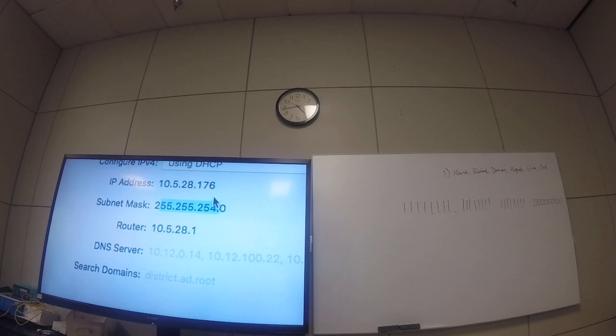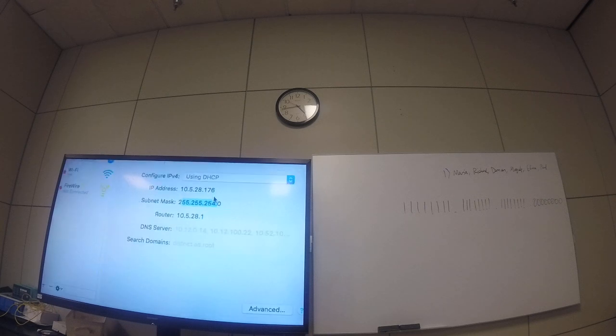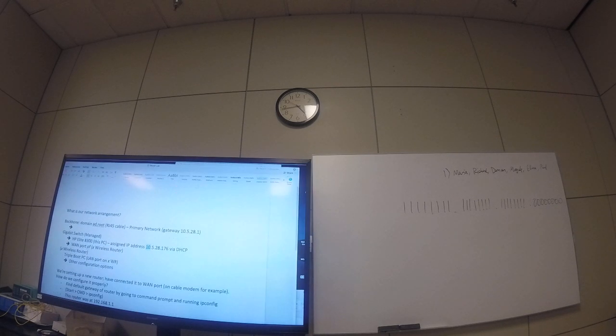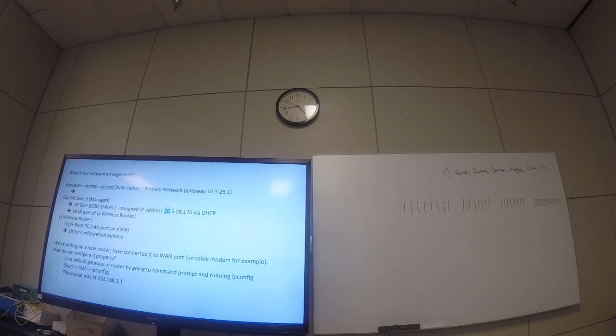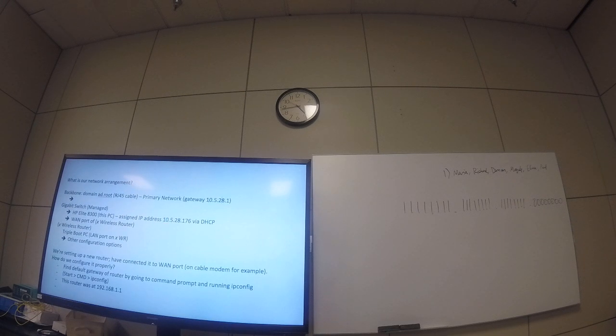Okay, so you understand that part. So now we can take that back and we can look here and say, okay, what is our network arrangement? So we can see the gateway that's there. Now we understand a little better why I was assigned this address via DHCP. So remember, a switch is smart, and so a switch, we're having another RJ45 cable